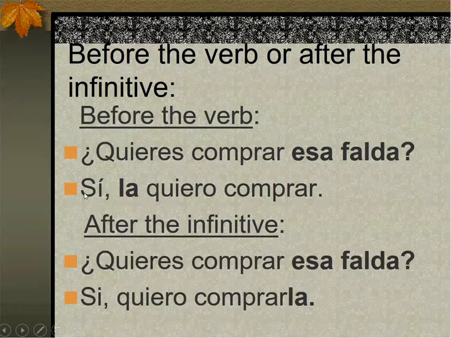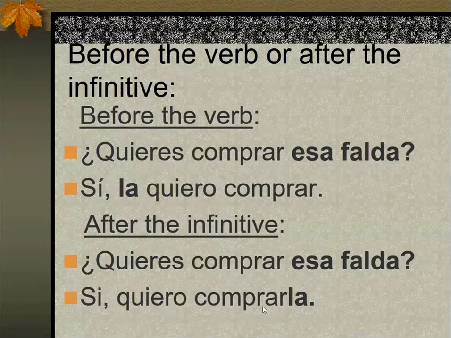So I can say, sí, la quiero comprar. Yes, I want to buy it, placing before the conjugated verb. Or I can attach to the verb in the infinitive form, forming one word. Same question. ¿Quieres comprar esa falda? Sí, quiero comprarla, forming one long word.